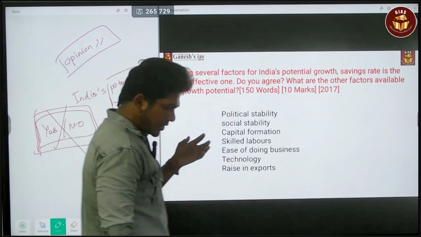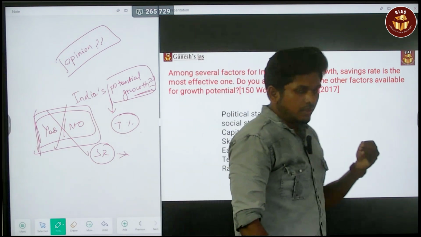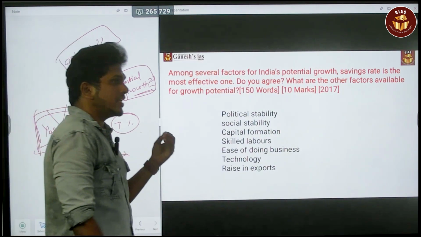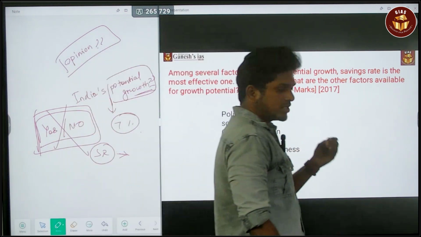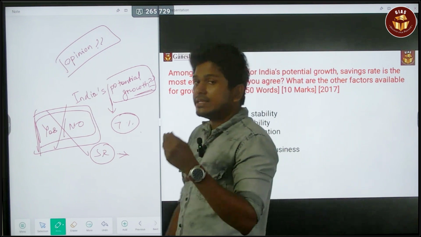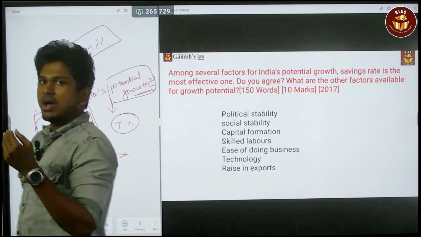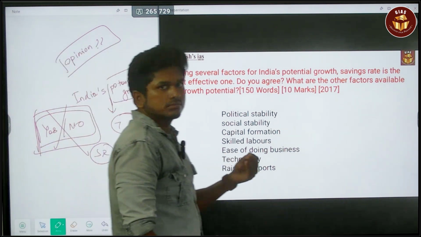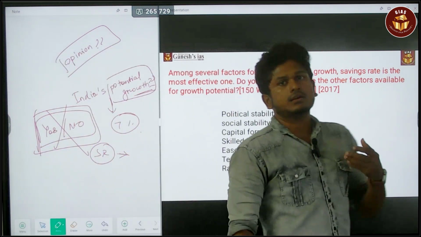Savings rate: even in the introduction you can use this as a definition. Savings rate is nothing but, out of personal disposable income, the person is saving a certain amount of money. That is called a savings rate.